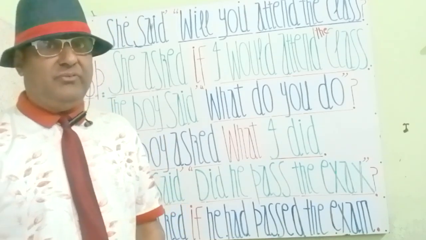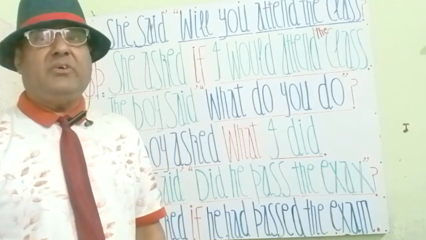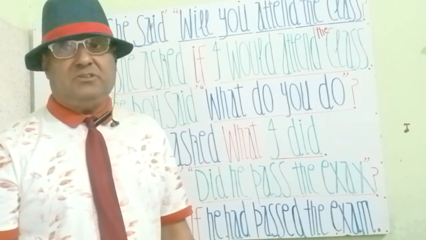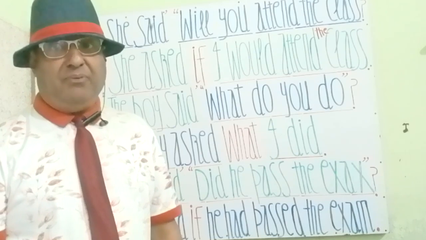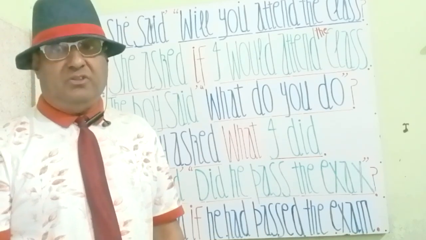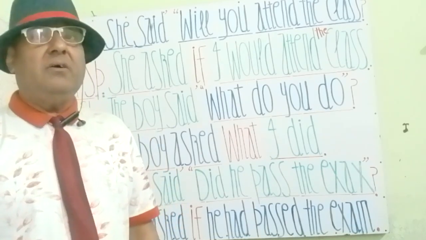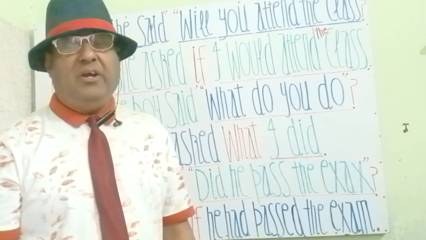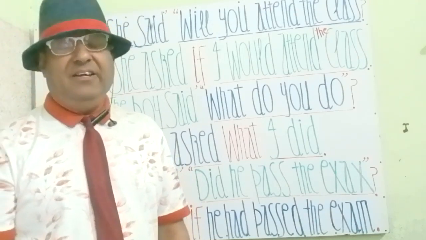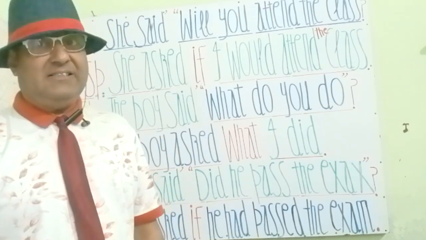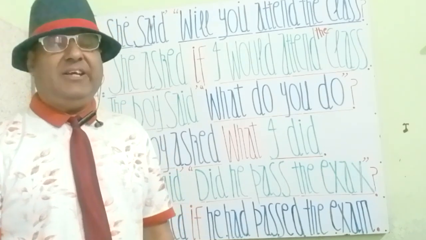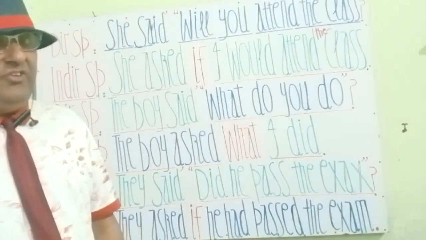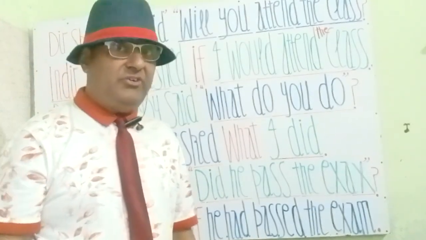Inside the commas the second person subject you will be replaced by the object me, so we write I here, and the helping verb will changes to the past, would. She asked if I would attend the class. Memorize these rules that apply in questionnaire statements.